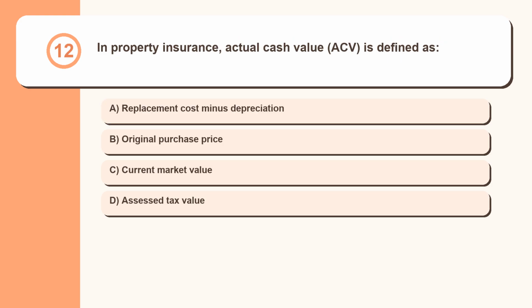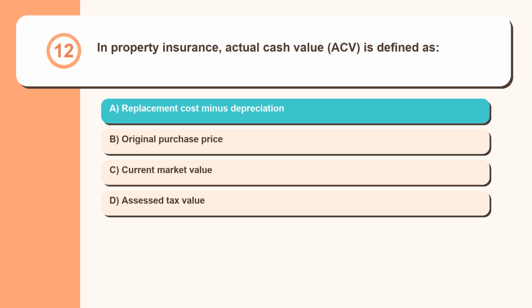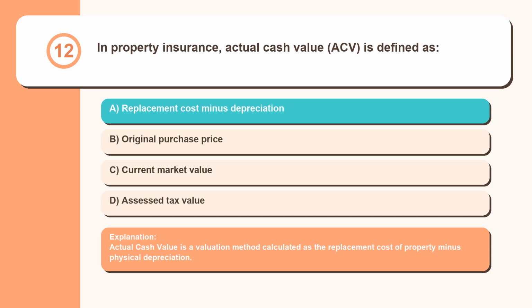Question 12. In property insurance, actual cash value, ACV, is defined as replacement cost minus depreciation, original purchase price, current market value, assessed tax value. Actual cash value is a valuation method calculated as the replacement cost of property minus physical depreciation.